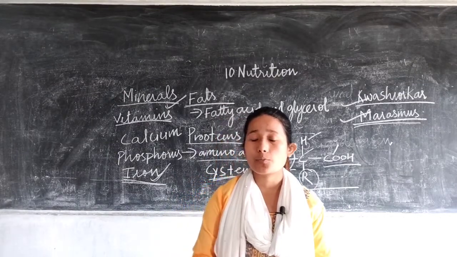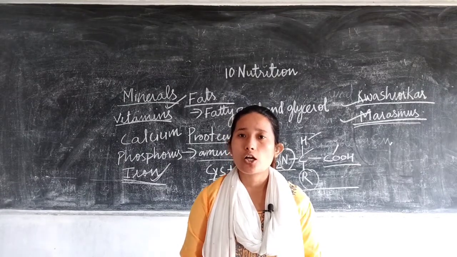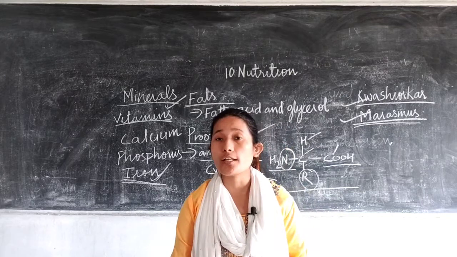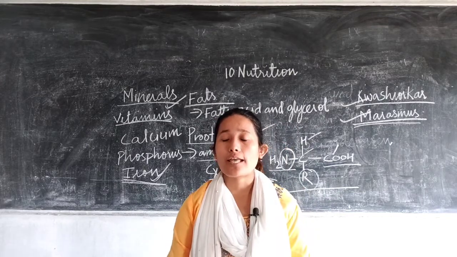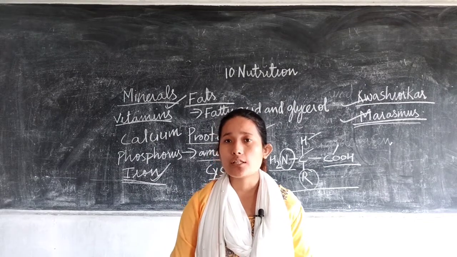That's why, as compared to boys, girls especially should take a diet which is rich in iron, because after girls attain puberty, they menstruate monthly.